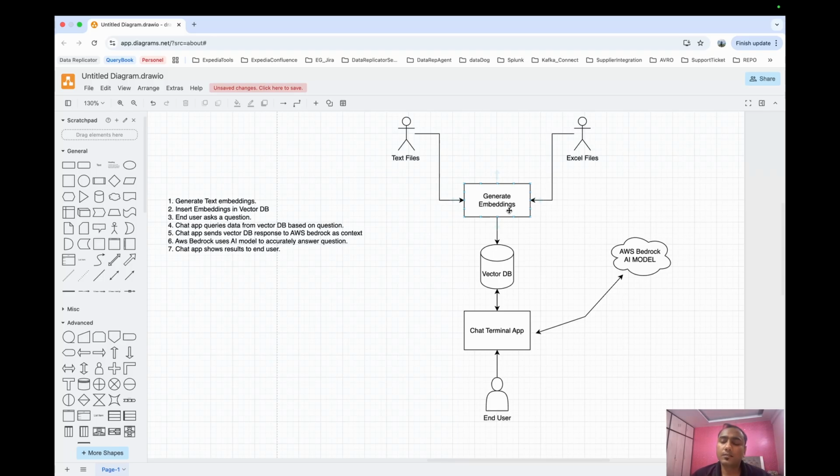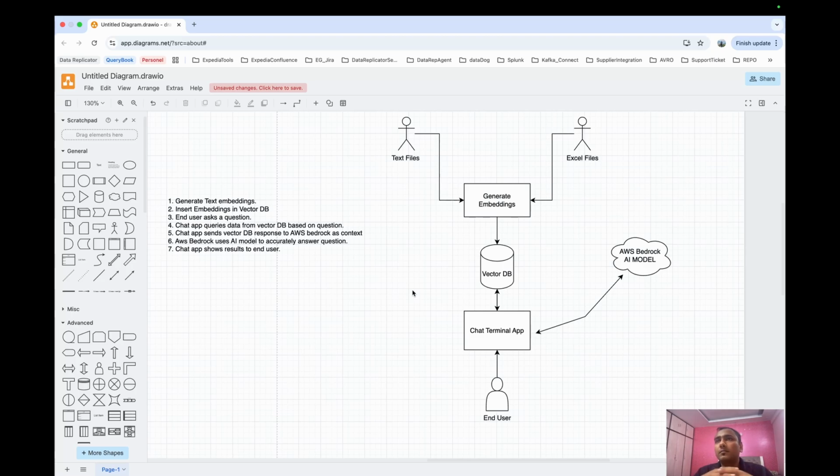The embeddings are basically a way to represent our data mathematically. In a nutshell, it is a representation of our data in numerical or mathematical form, so that it can further be processed by the vector DB. The next component in our design is the vector database, which we are going to use to store these embeddings. The first step is to generate these embeddings, that is the mathematical representation of our data, and the next step is to store it in the vector database.